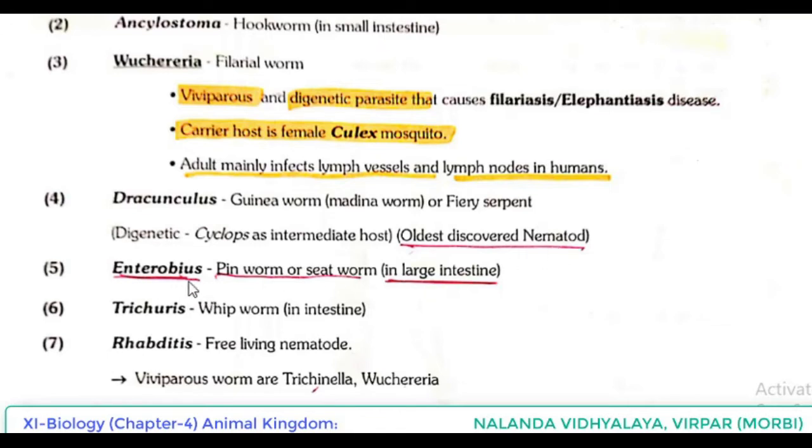Enterobius, pinworm or seatworm in large intestine. In small intestine we told intestinal roundworm Ascaris. Here Enterobius, pinworm or seatworm in large intestine present. Next is Trichuris, whipworm in intestine. Rhabditis, free-living nematode. Viviparous worms are Trichinella, Wuchereria.